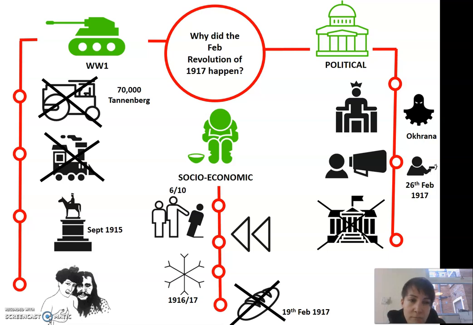The Tsar refused to compromise and he refused to agree to this petition, and in doing this he basically threw away his final chance to be leader of Russia, and he was forced to abdicate. So here are the main reasons for the February Revolution.